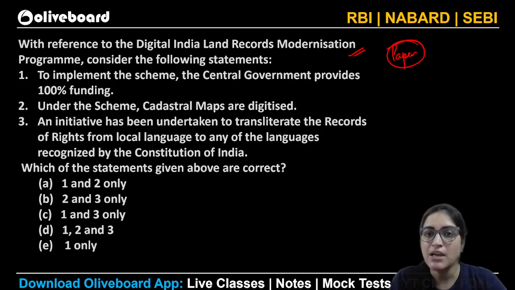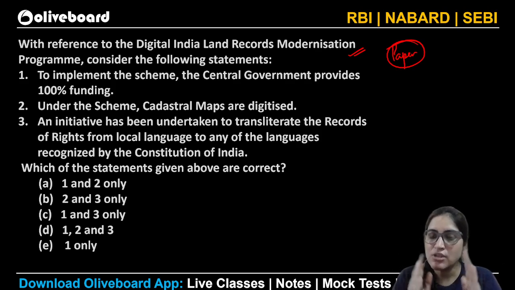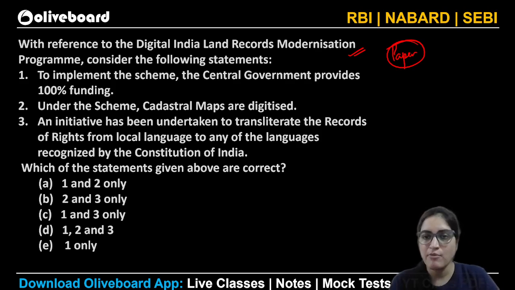An initiative has been undertaken to transliterate the records of rights from the local language to any other language, so that this translation is legible and understandable by someone who is not well versed in the language in which it is written. It happens that I have a property, let's suppose in Punjab. I am not comfortable reading Punjabi, but the land records are in Punjabi only. How can I say whether that is authentic or not? So I want that conversion, but that cannot happen if the land record is on paper.